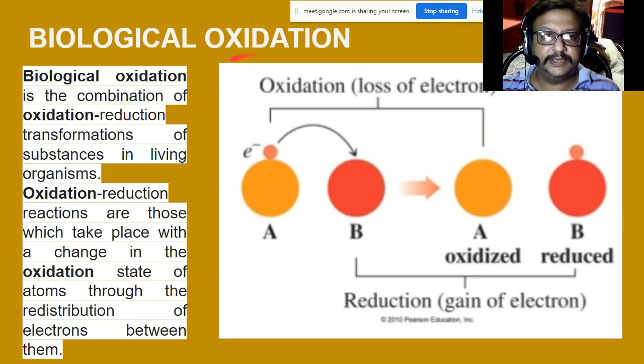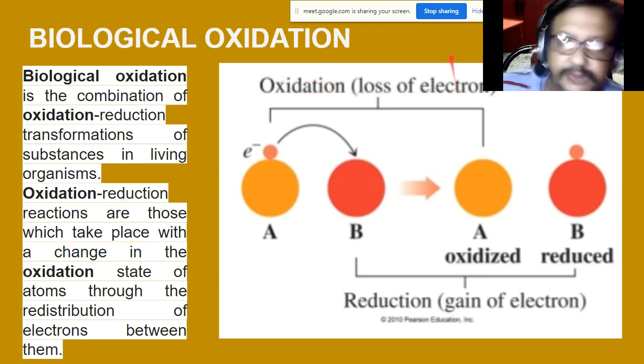So what is biological oxidation? Biological oxidation is the combination of oxidation and reduction transformation of substances in living organisms. Oxidation-reduction reactions are those which take place with a change in the oxidation state of atoms through the redistribution of electrons between them. So, oxidation means the loss of electrons.